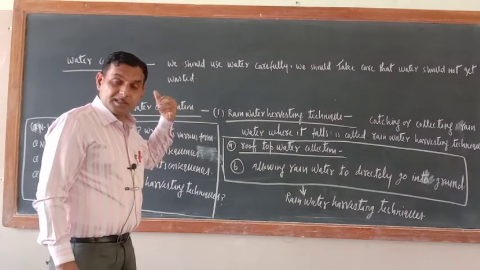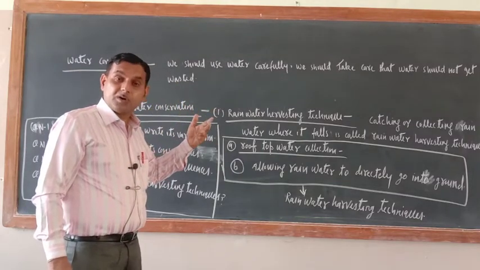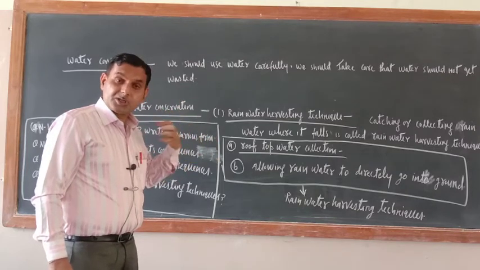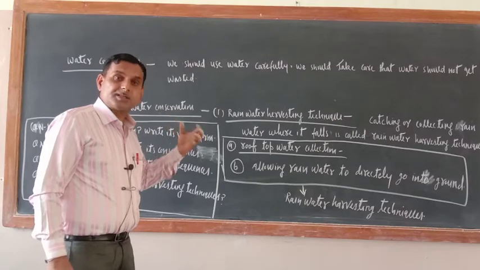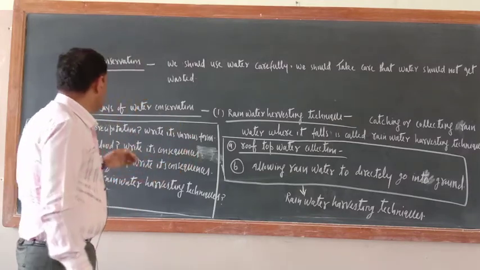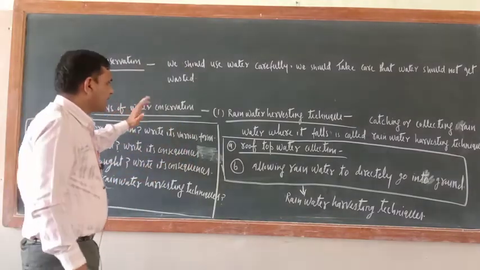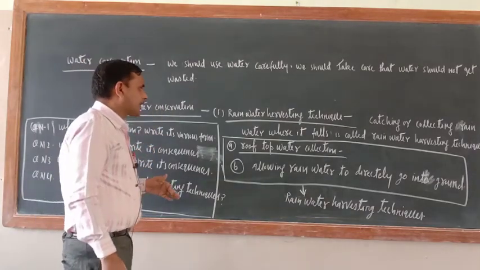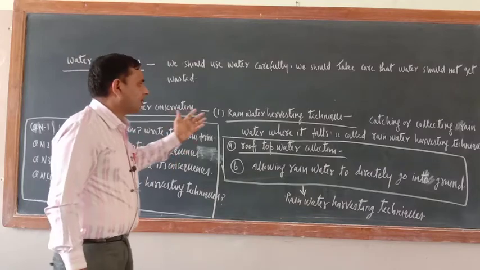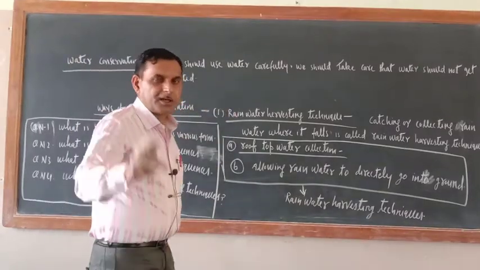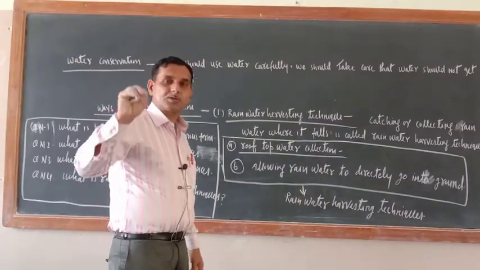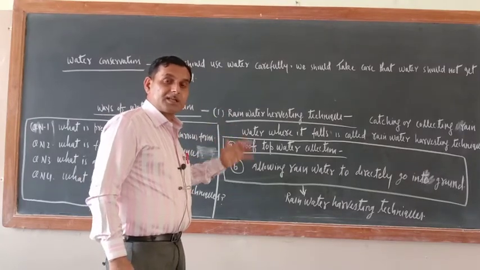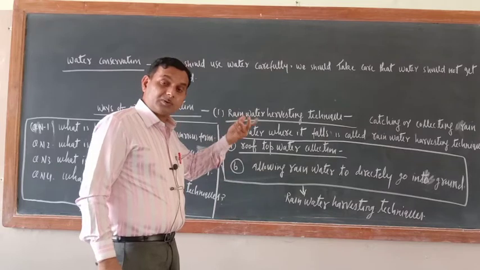Okay, especially children, they are playing with the water, they are wasting a lot of water. So we should restrict ourselves to conserve the water. Okay, so ways of water conservation. How can we conserve the water? So water can be conserved by the rainwater harvesting technique. Okay, rainwater is the biggest source of water. So if rainwater is conserved, then what is there? The water table can also be increased.